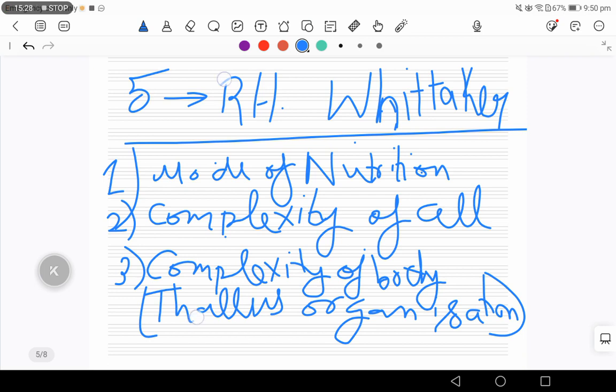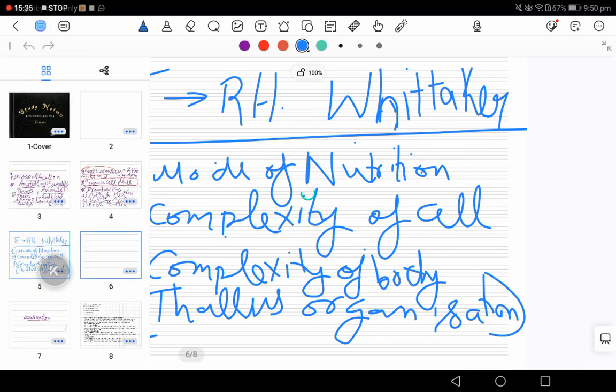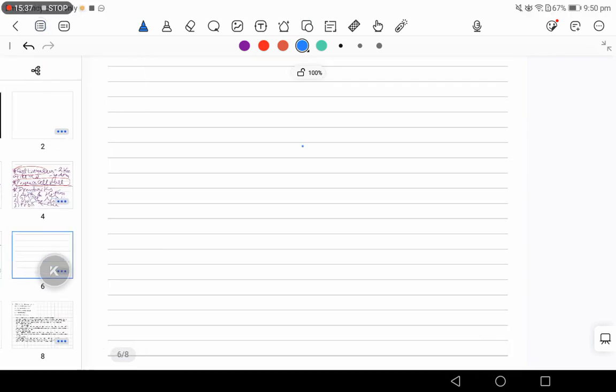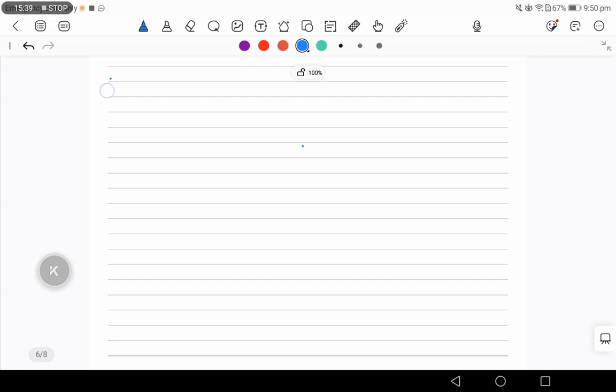And then came basically the fourth criteria, which was mode of reproduction.